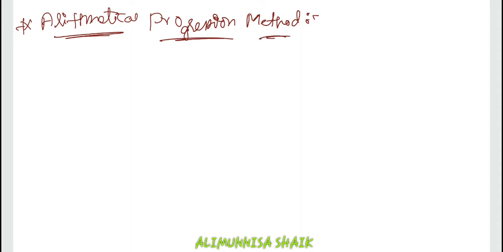In this method, a constant increase in the growth of population is added periodically.